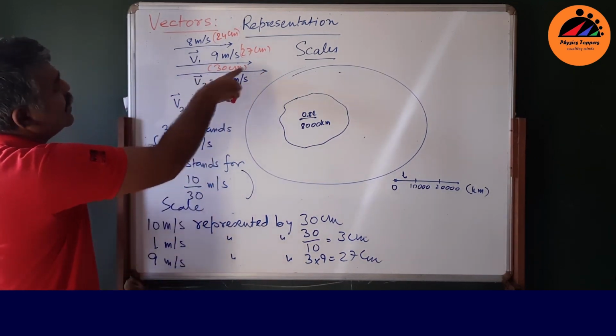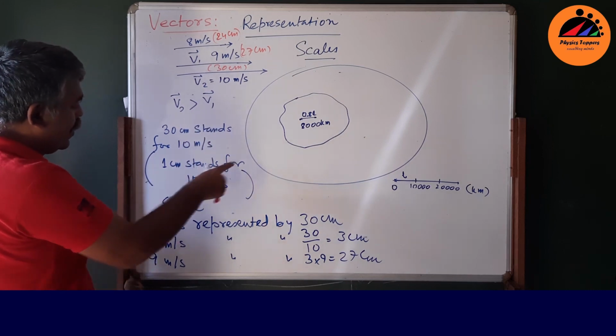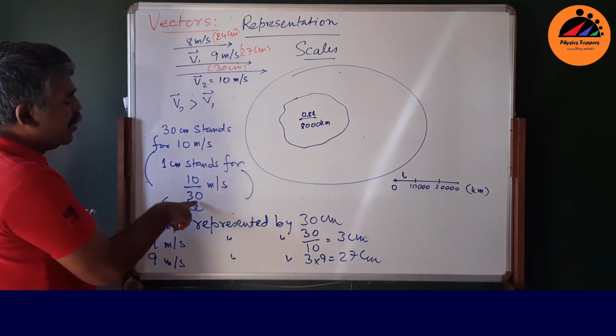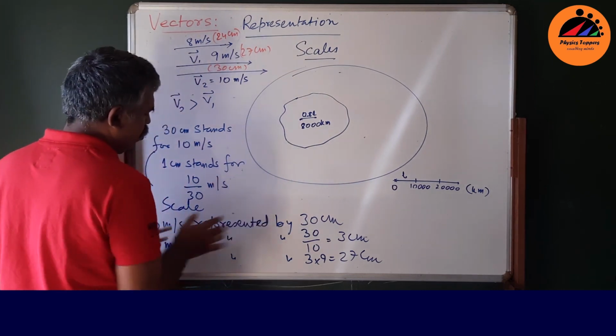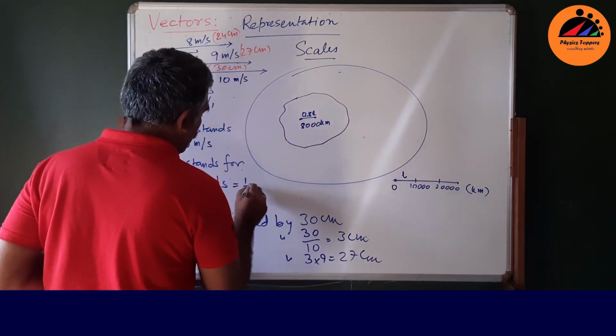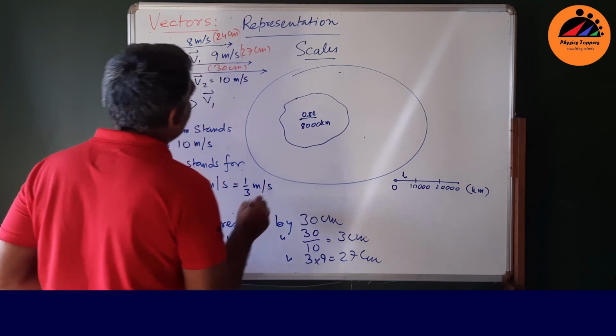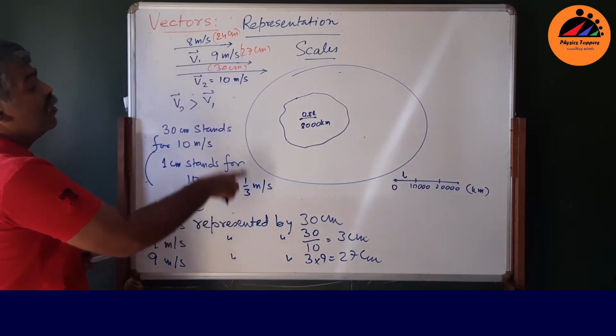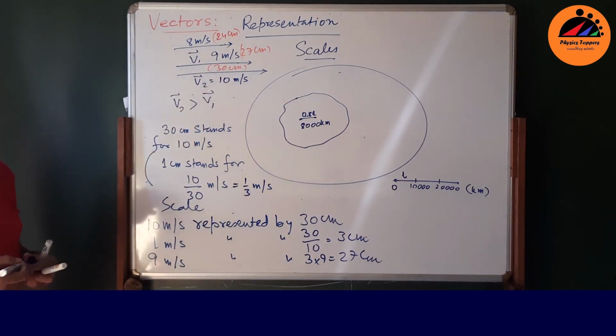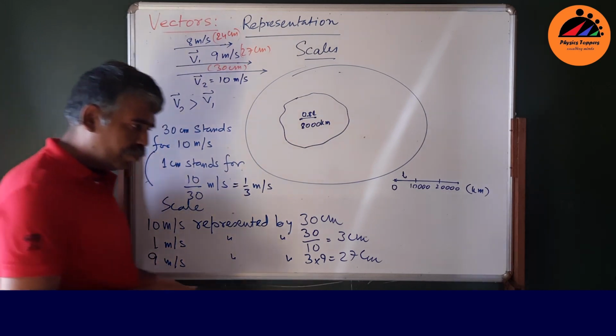Suppose this is 30 centimeters, right? So 1 centimeter stands for 3 by 30 meters per second, that is 1 by 3 meters per second. If you multiply 30 into 1 by 3, you get 10 meters per second. So that is the representation of a vector.